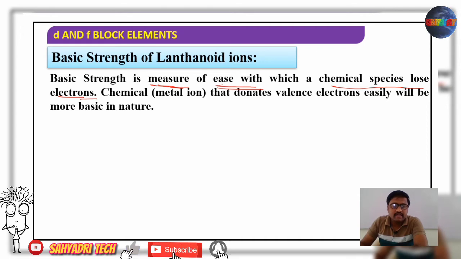If it readily loses an electron, basic strength is high. If it loses an electron with difficulty, basic strength is less.